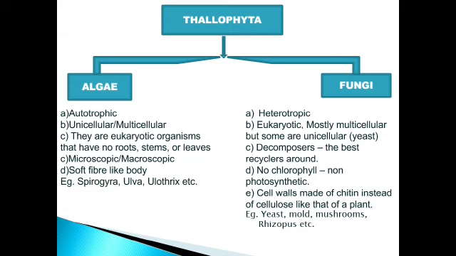In both plants and animals the cell membrane is present, but in plants the cell membrane is covered by a cell wall. In all plants, the cell wall is made up of cellulose. But it is an exceptional case in fungi: in fungi the cell wall is made up of chitin. Okay, and that is the major characteristic of fungi.